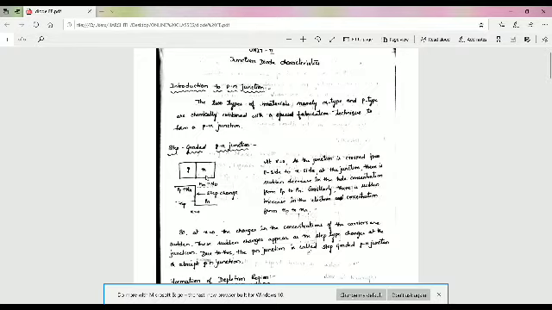Now on the N side, Nn is the majority charge carrier concentration. In the N side, electrons are the majority charge carriers and holes are the minority charge carriers. So Nn is the majority charge carrier concentration, equal to Nd. Pn is the minority charge carrier concentration.